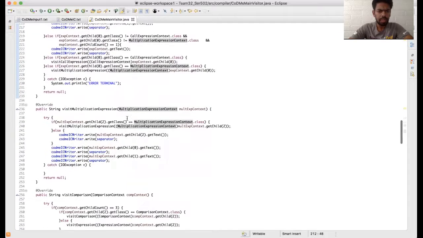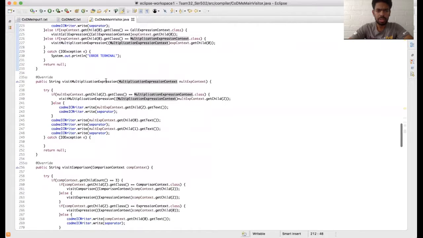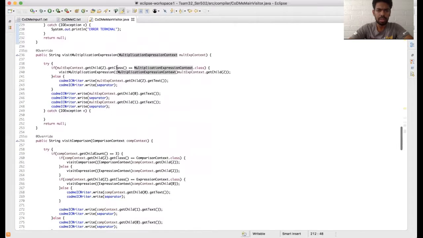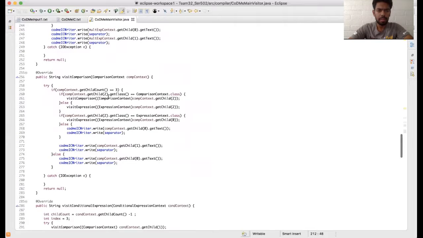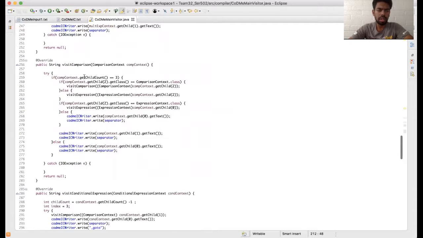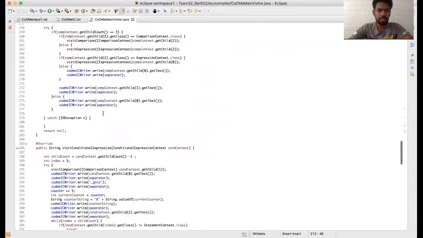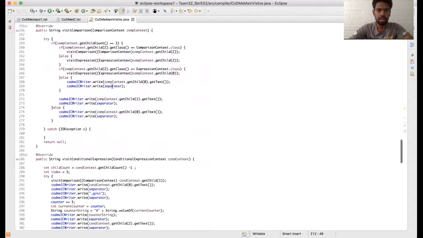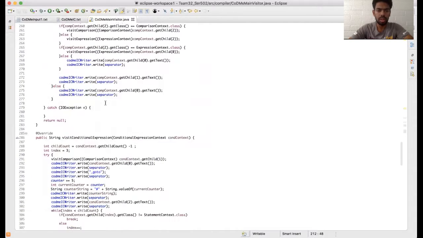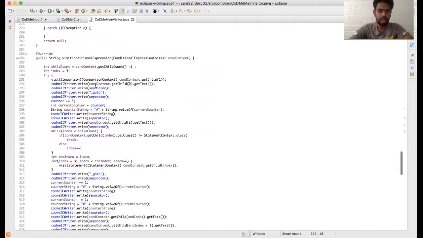As you can see, there is a multiplicative expression up here, and we are handling it in this function. We are handling comparisons also, and there are different separators. We print them, we count the children and go one by one down there. We have a conditional expression also.